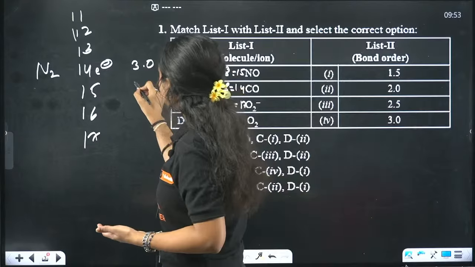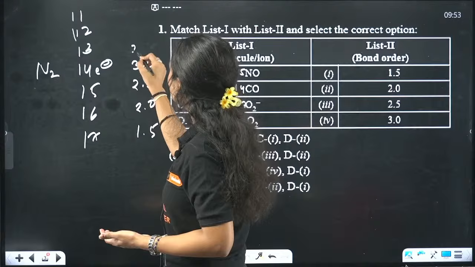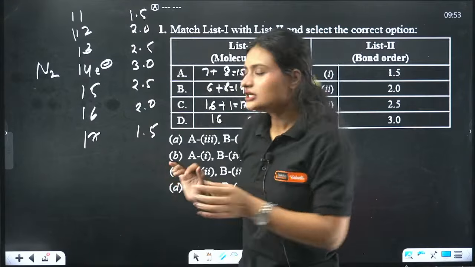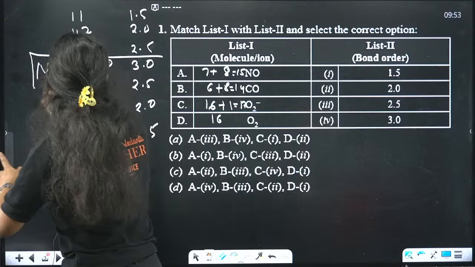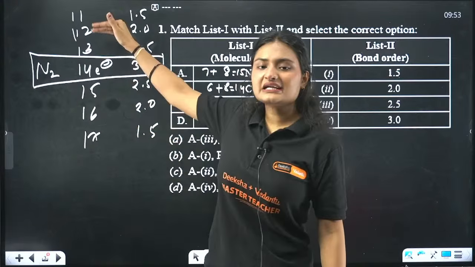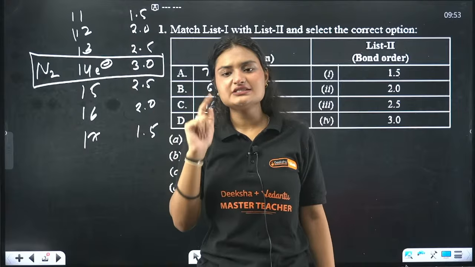So here 2.5 to 1.5. Simple, right? So for 14 electrons, we know that the bond order is 3, and if you add or subtract electrons from these 14 electrons, the bond order shall decrease by 0.5.